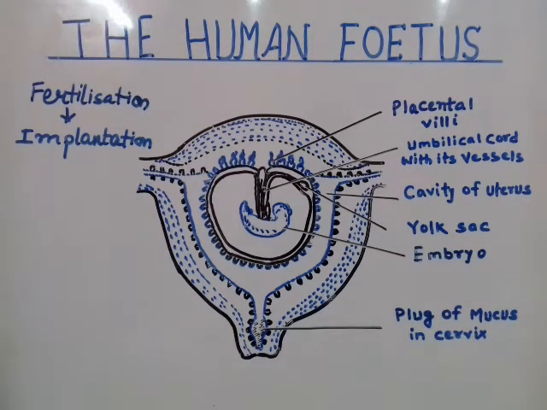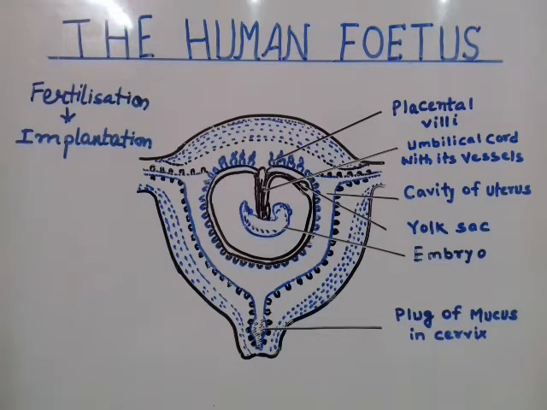Now, sometimes it happens that after fertilization, if there is any problem or obstacle in the uterine cavity or the lining, it does not result in implantation and pregnancy fails to be achieved in the female body. So a female can be called a pregnant female only when the fertilized zygote or embryo gets implanted on the inner lining of the uterine cavity.